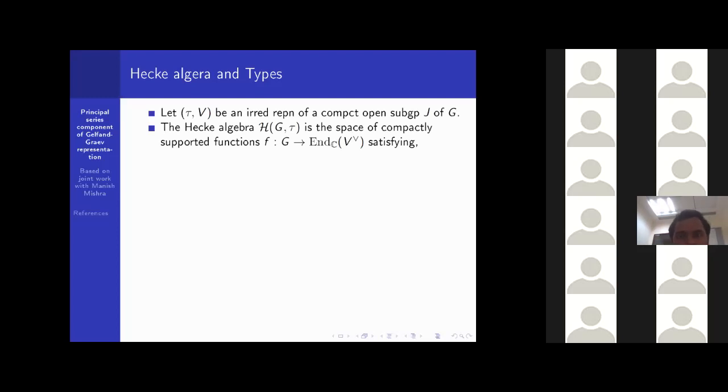In the notation of the Hecke algebra we are dropping J, but J is there actually.